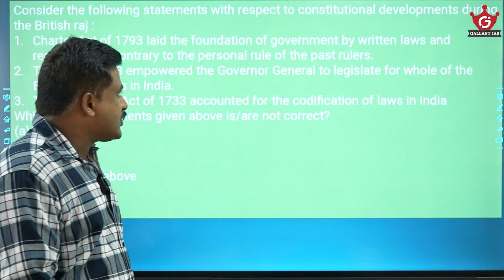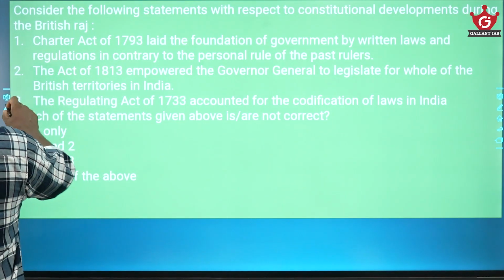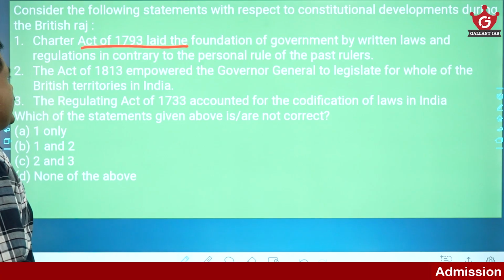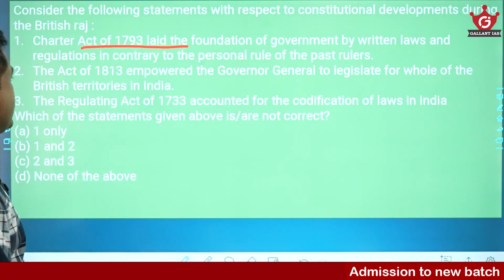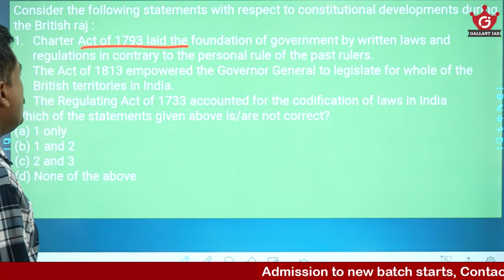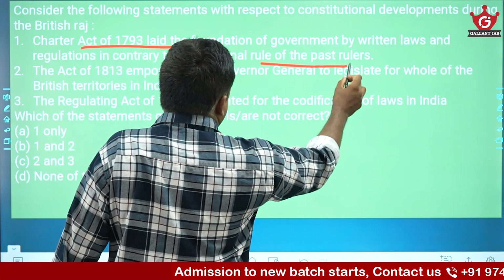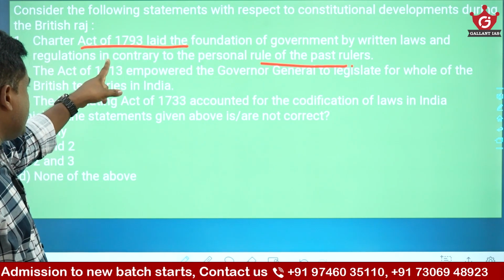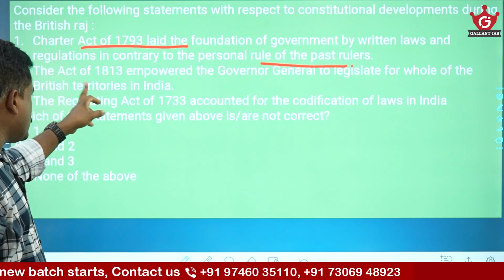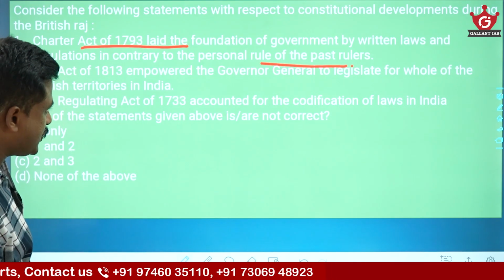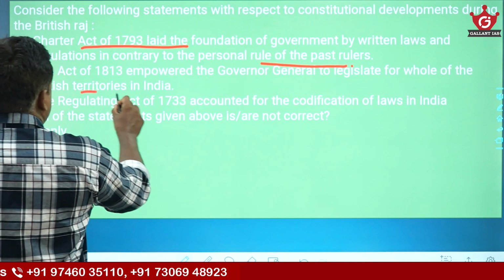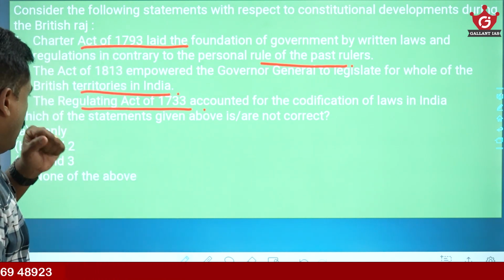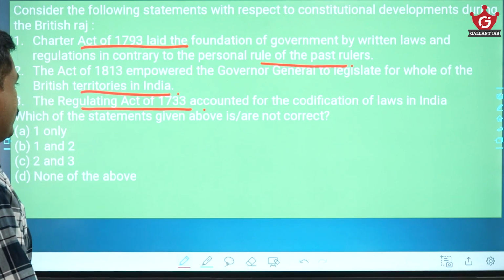Consider the following with respect to constitutional developments during the British Raj. Another question. Here you see, Charter Act 1793 laid the foundation of government by written laws and regulations in contrast to the personal rule of the past rulers. Then see, the Act of 1813 empowered the Governor General to legislate for the whole of the British territories in India. Then see, Regulating Act 1833 accounted for the codification of laws in India.